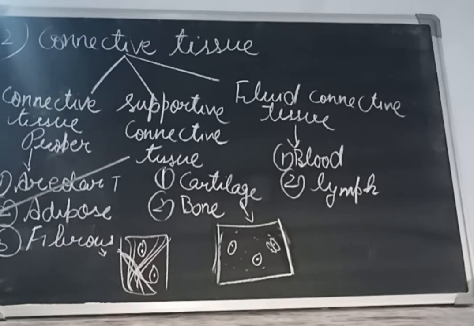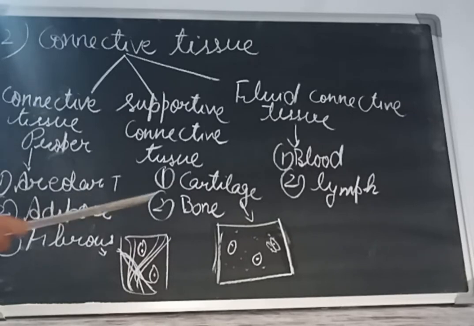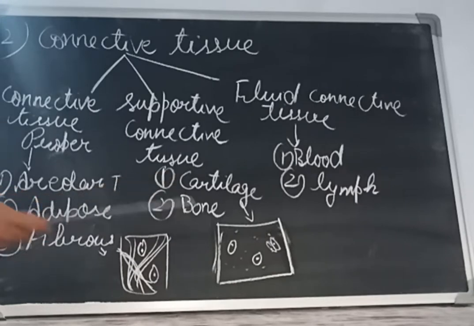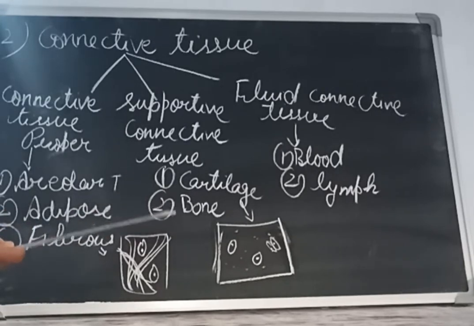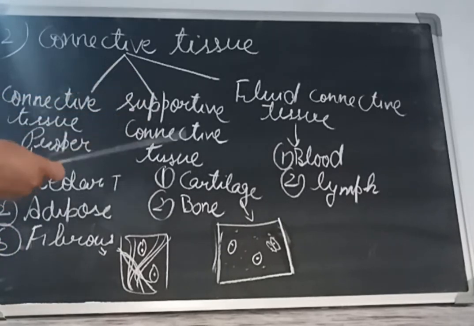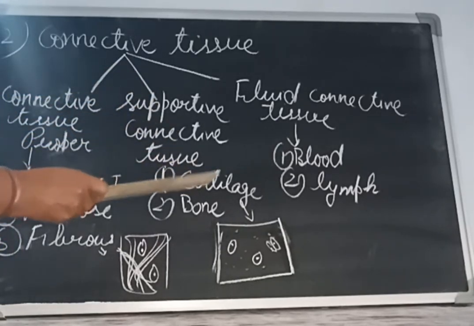It is found at the tip of the nose and the external ears. If you touch the external ears and tip of the nose, they are a little bit flexible. They are also found in between the vertebrae and at the ends of the long bones. So next is the bone. Bone is a hard porous tissue, meaning bones are hard and have small holes in them, and it contains good blood vessels and nerves. It consists of a living cell called the osteoblast and some inorganic salts also.